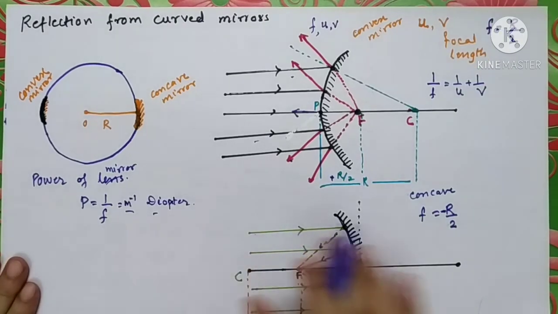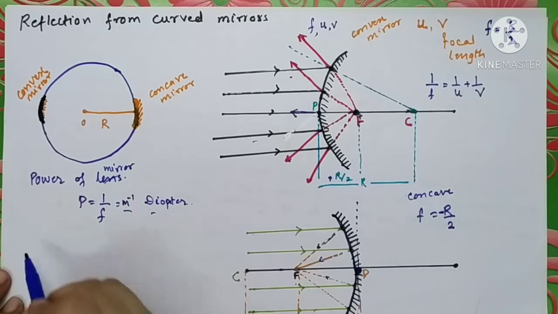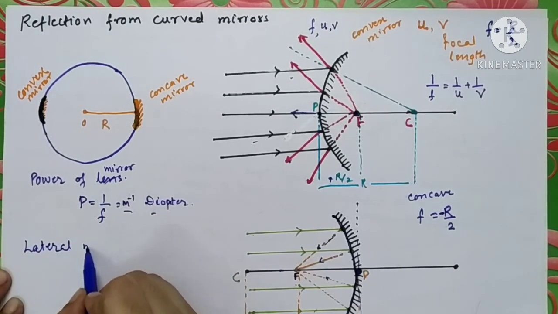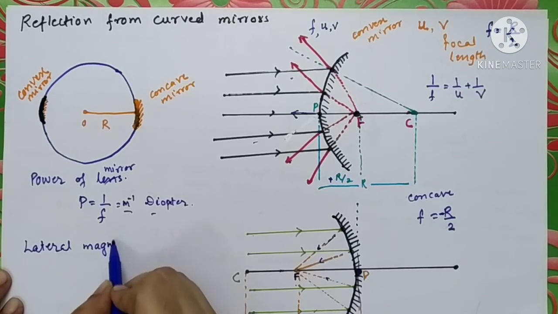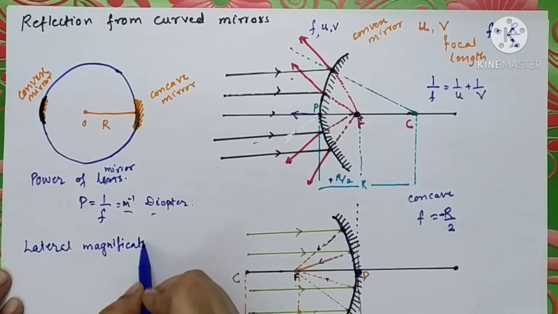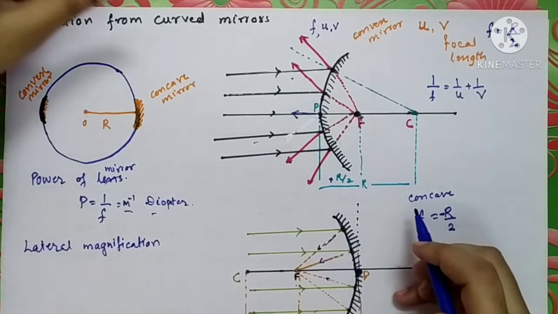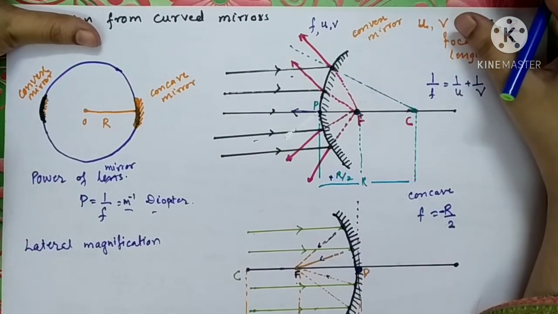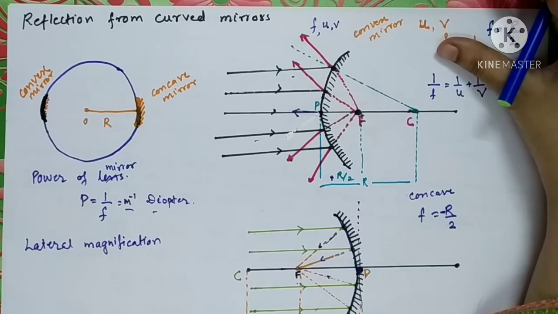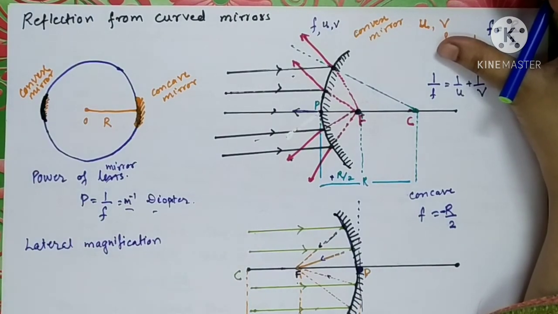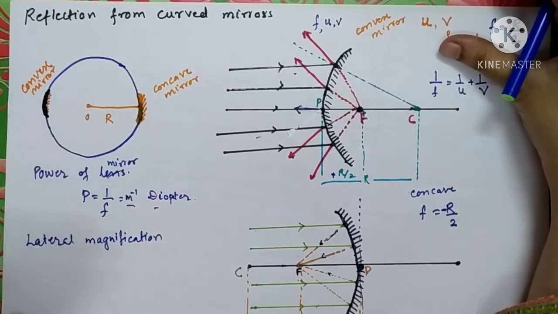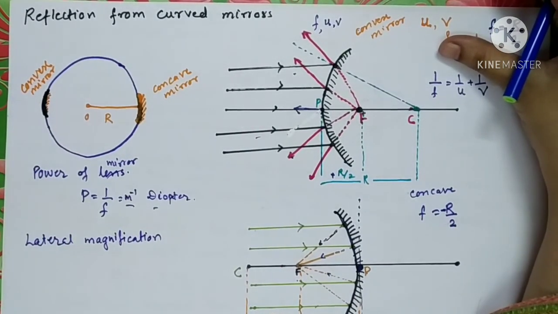The last thing that you all might have studied is magnification, lateral magnification. Magnification means increment or decrement in the size. Whenever we see the image formed by the convex mirror or concave mirror, it is not exactly of the same size as the real object. They are different in size.